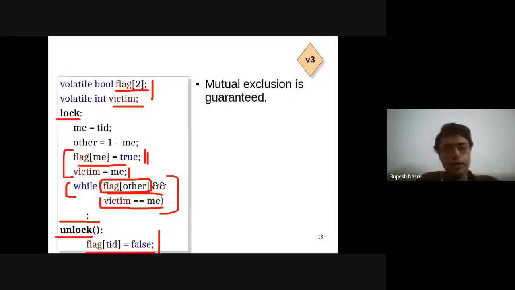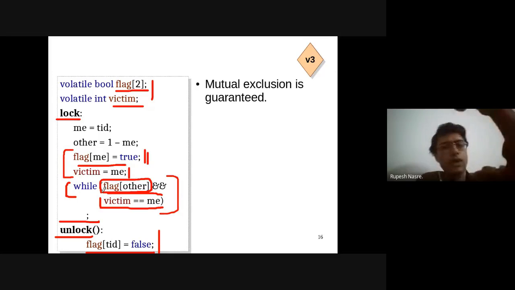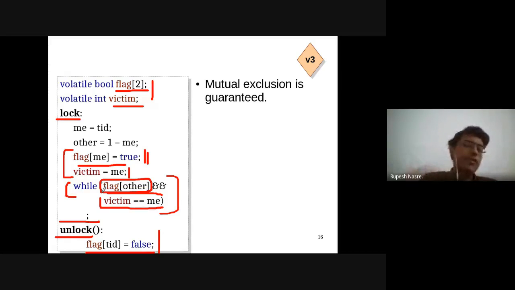So the case that I was thinking about is, is it possible that thread 0 sees victim to be thread 1 and thread 1 sees victim to be thread 0? Is it possible to happen? I mean, will there be any interleaving which will lead to that? But that doesn't seem to be happening, and that is why this code will work. Right.